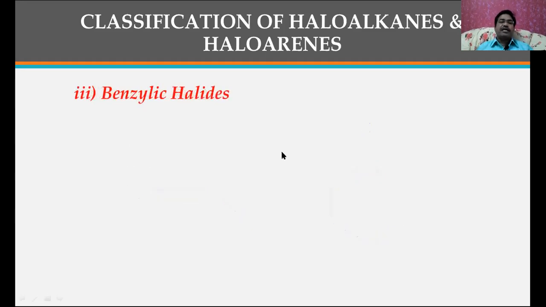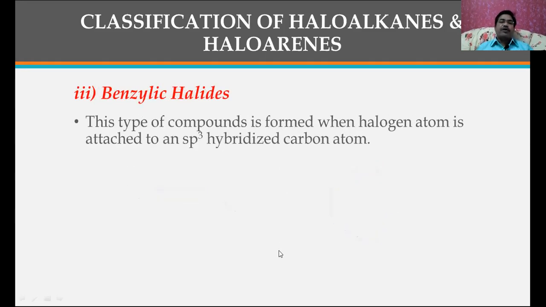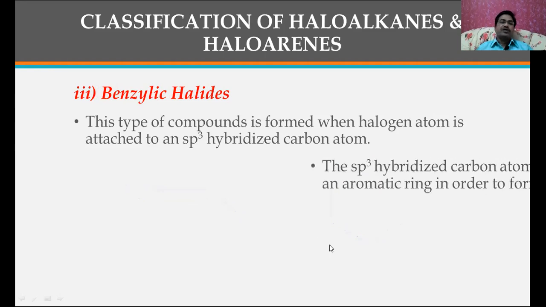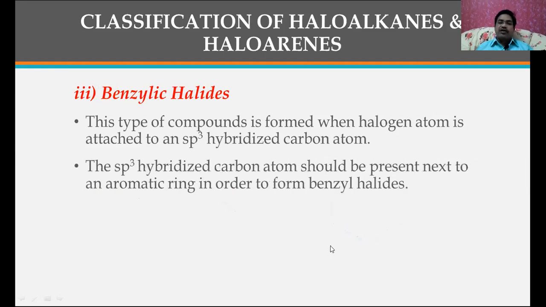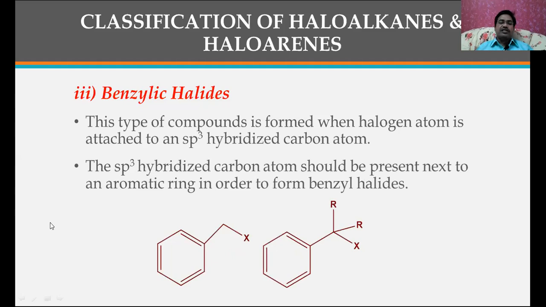Now let us see benzylic halides. This type of compound is formed when a halogen atom is attached to an sp3 hybridized carbon atom. The sp3 hybridized carbon atom should be present next to the aromatic ring in order to form benzyl halides. See, this is going to be the one. Here this is going to be the sp3 carbon, and here also sp3 carbon, and this type of halides are called the benzylic halides.